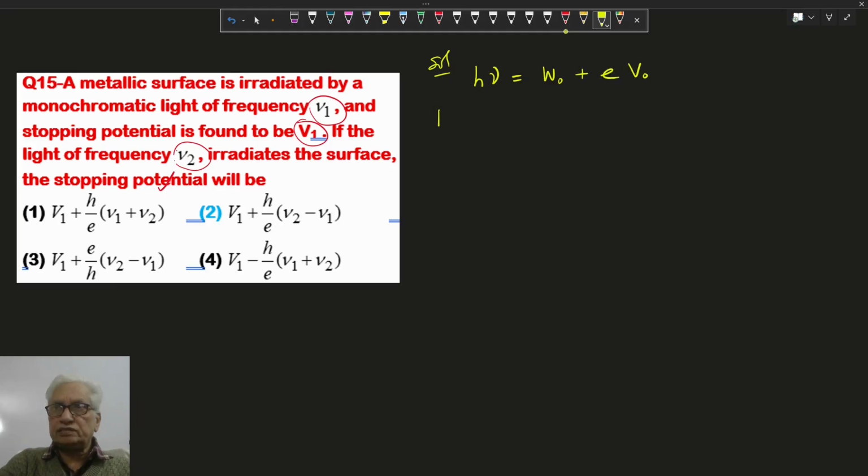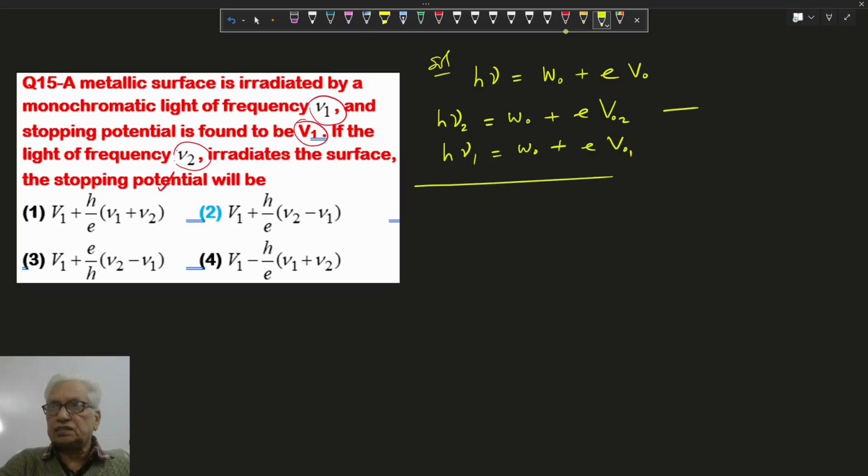Putting in the values, h nu2 equals work function plus e V02, and h nu1 equals work function, which is the same for the metallic surface, plus e V01.